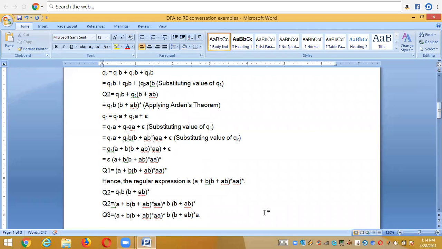If you have any doubts, you can ask, or else message in the chat box, or else unmute yourself and ask the question. Any doubts to anyone? This is the application of the Adams theorem for converting the given DFA to the regular expression. This is a most important concept in our unit number 2.